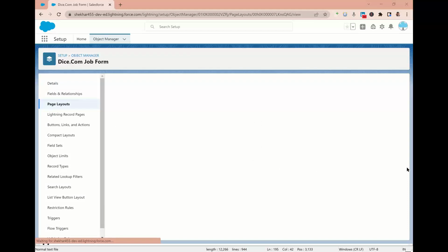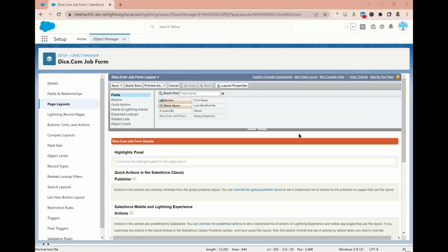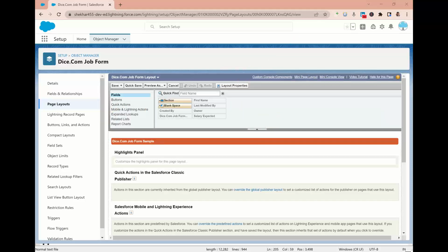Let me show you. This is the area where you actually have to work. First of all, what is page layout? Don't worry, we have a separate topic for this, and we'll discuss all of that there. Right now, only do one thing. Click on the section called related list. Just click on this related list.